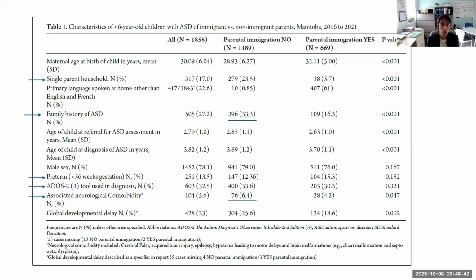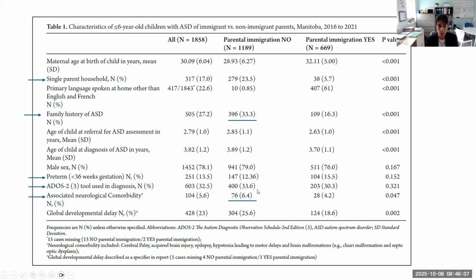which is the areas of the world where most immigrants are coming from in Manitoba. When we compare those without parental immigration to those with parental immigration, what we found in general is that a higher proportion of those coming from non-immigrant families had family history of autism. Interestingly, we wanted to know if prematurity was playing any role, and actually there was no difference. So it's the same rates of prematurity in both groups.